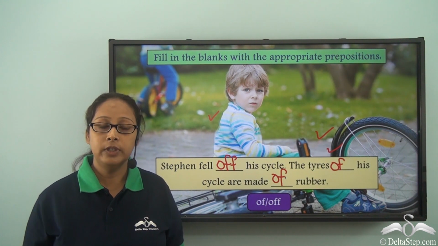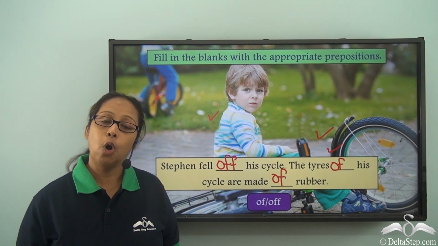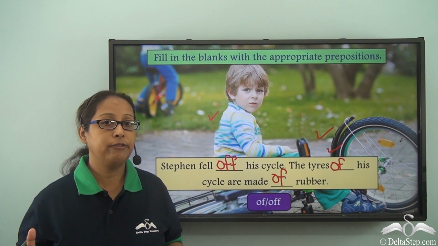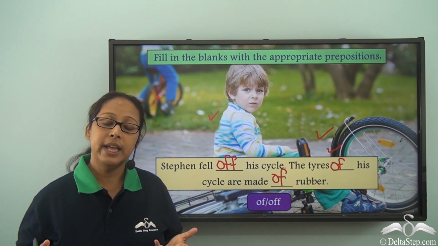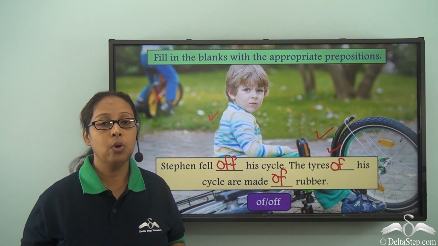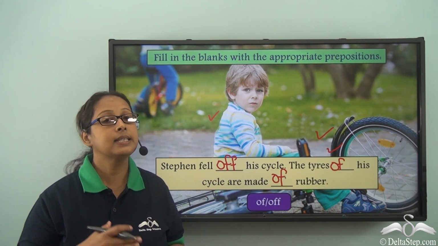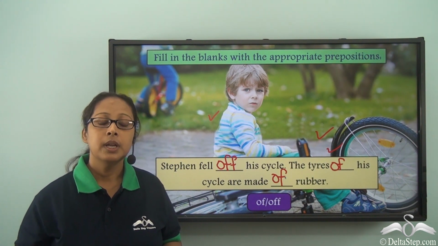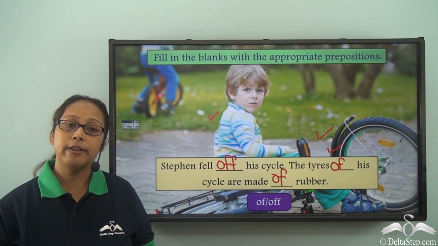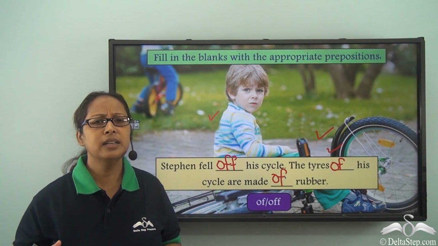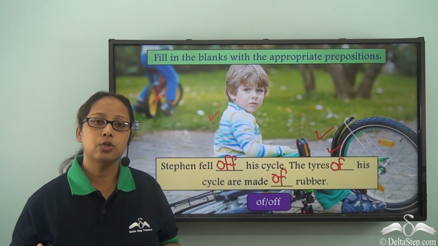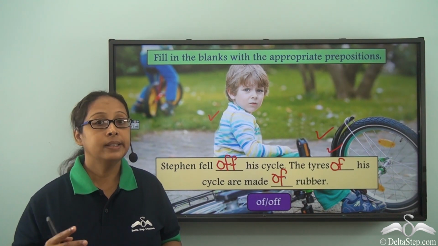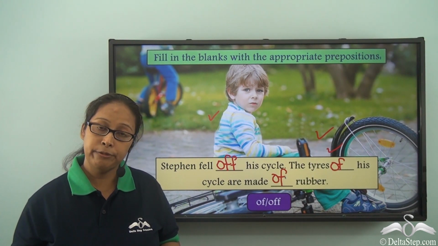So today we have learned the usage of two prepositions, OFF and OF. OFF is used to show that something is getting separated or removed from somewhere. But when we are saying OF, it has a range of usage. OF can be used to show the material that it is made up of.